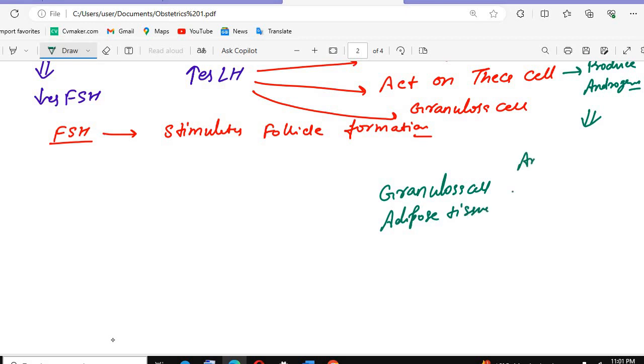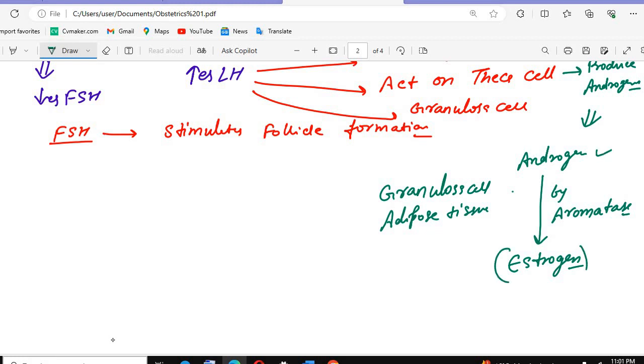This androgen will convert into the estrogens by which enzyme? Aromatase. By the aromatase enzyme. This is again a very, very important point. So always remember, if there are androgens, by the aromatase enzyme they will be converted into which hormone? Estrogen hormones. Where will it occur? In the granulosa cells as well as in the adipose tissue.